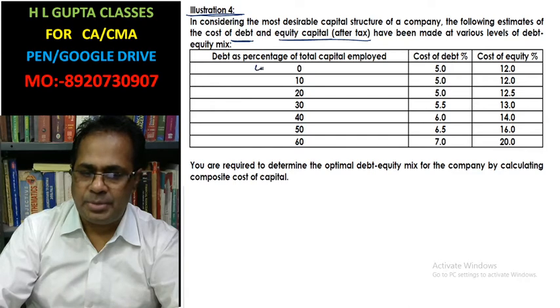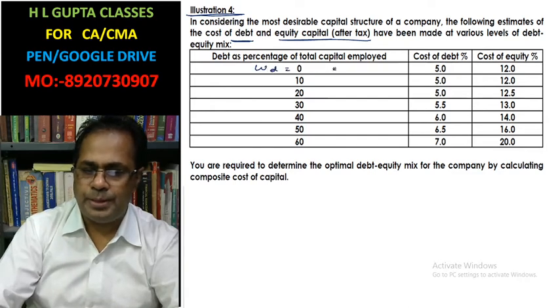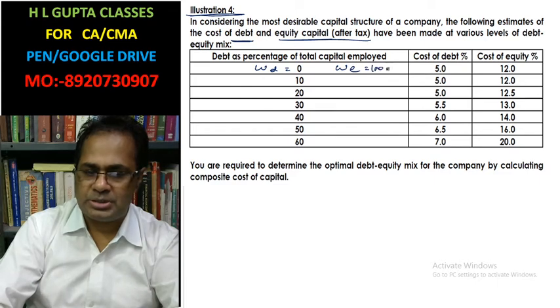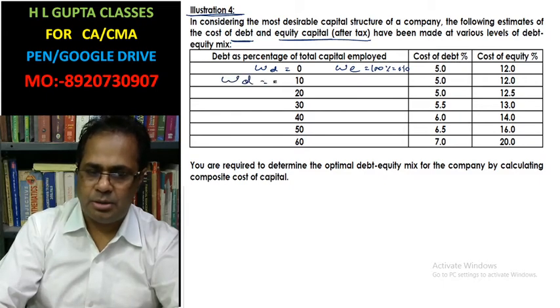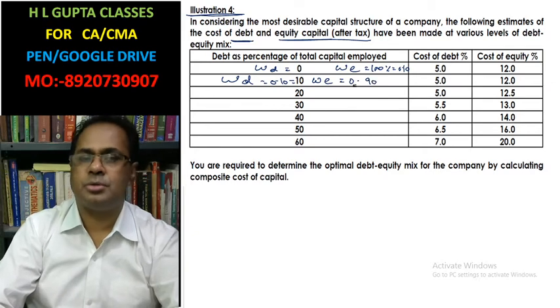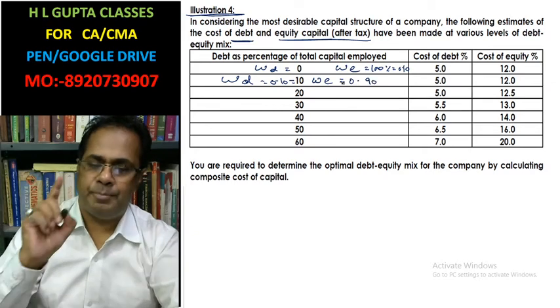If weight of debt is 0, then what will be the weight of equity? That equals 100%, that is 1.0. Now similarly, weight of debt here is 10%, that is 0.10, then weight of equity must be 0.90 because the sum of the weights is 1.